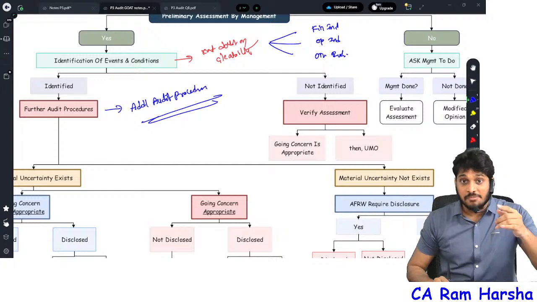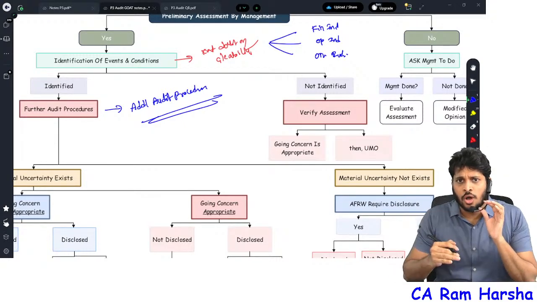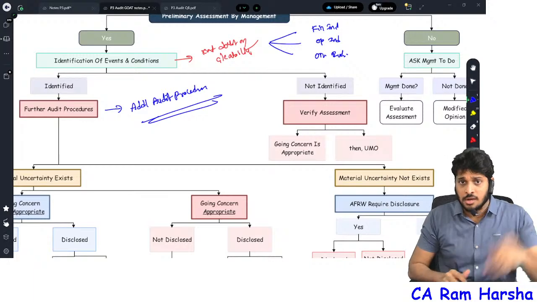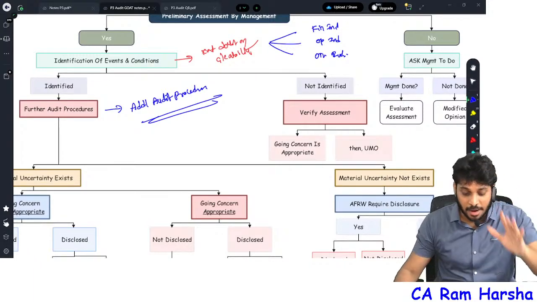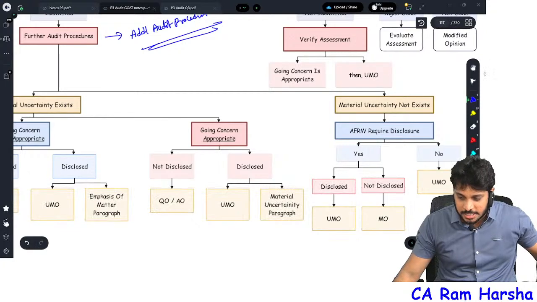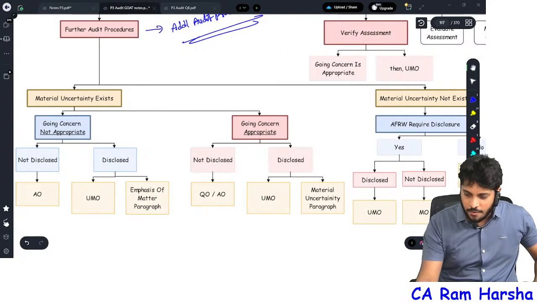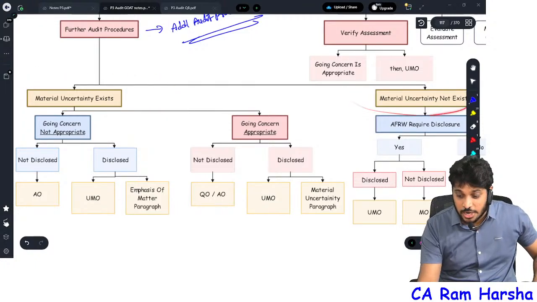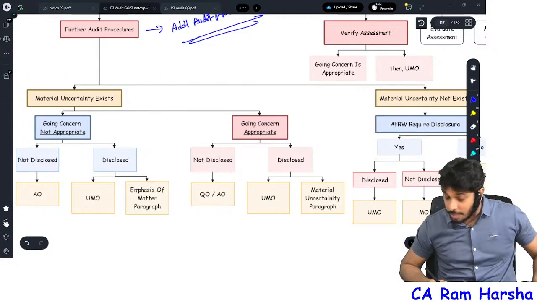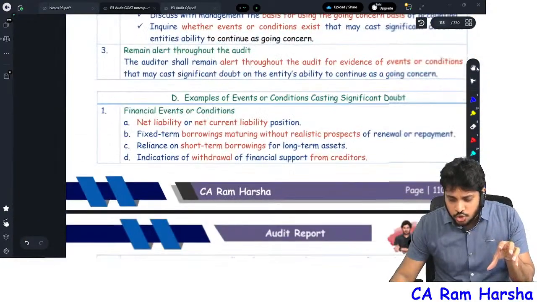Perform additional procedures. Why do you need to perform additional work? To determine whether material uncertainty exists or not. Sometimes not. Before I proceed further, let me show you the indicators.